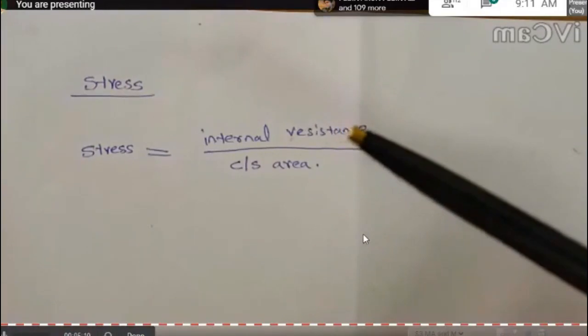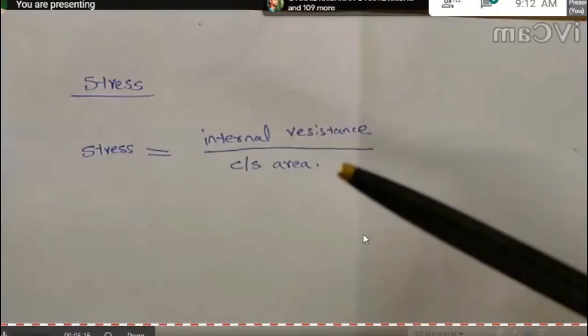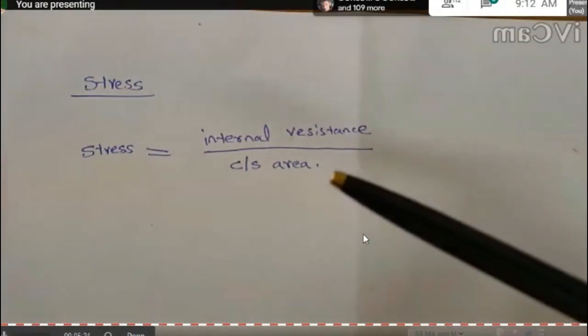And when the external force exceeds this internal force beyond a limit, then deformation starts.